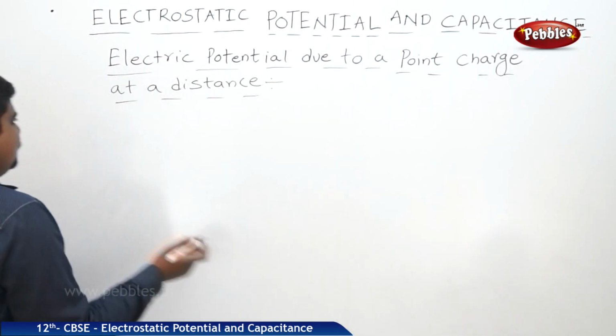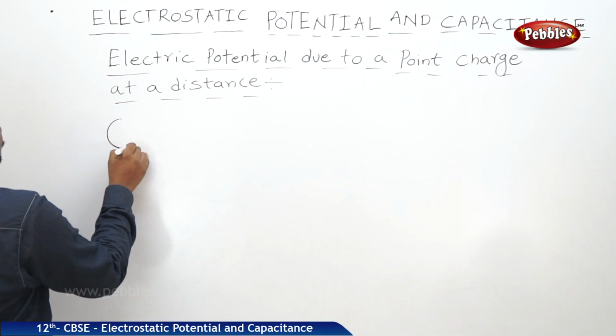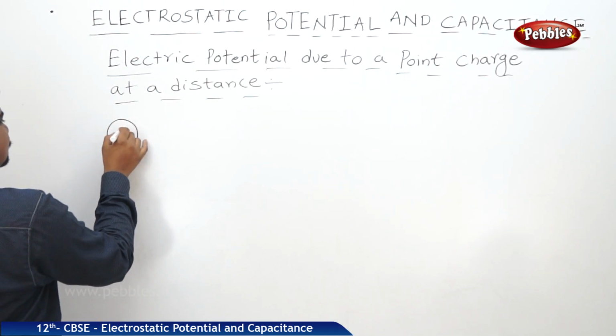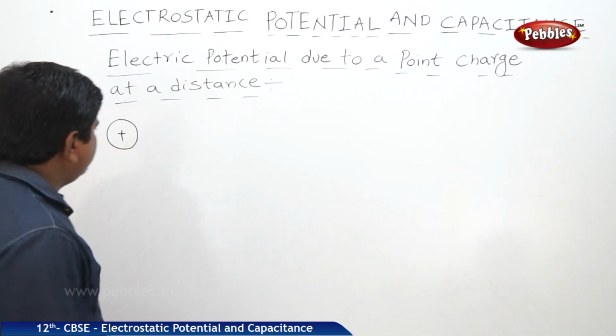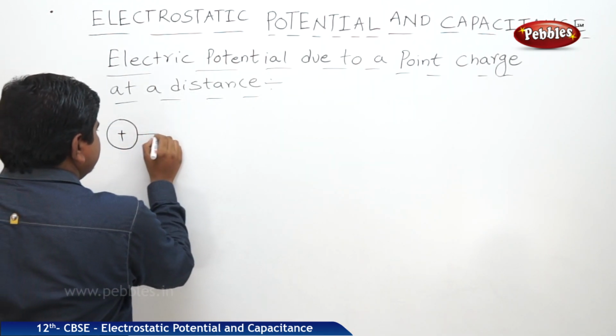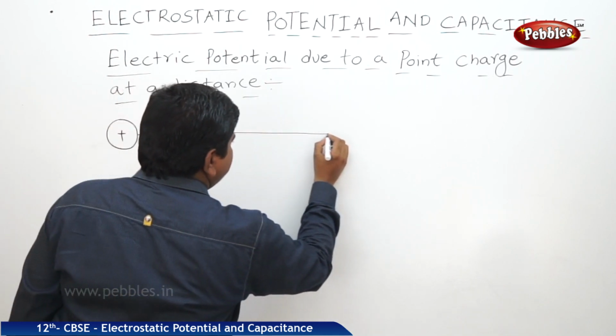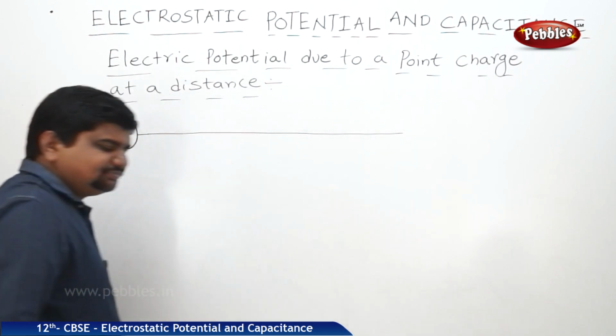Consider a positive charge. Now the electric potential is approaching towards infinity.